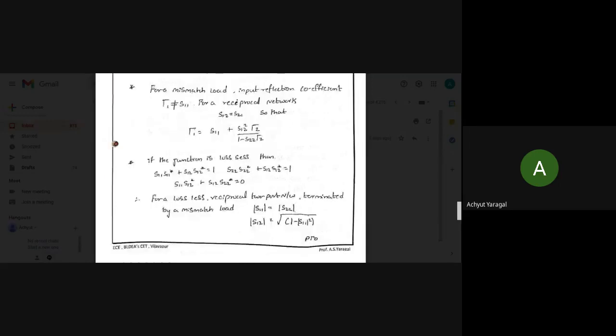Again, if I treat the junction or two-port network as lossless, we don't have any kind of reactive energy or any kind of loss here. Then what are exactly the equations going to be? If a lossless reciprocal network is terminated by a mismatched load, then S11 is equal to S22, and S12 is equal to root of 1 minus S11 whole square. We get these two equations from the above three equations; if we simplify the above three, we'll get these equations.